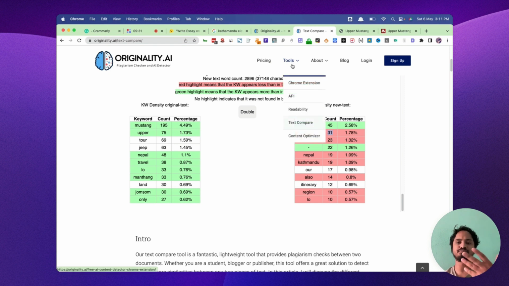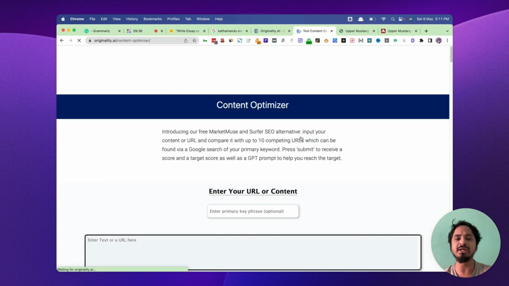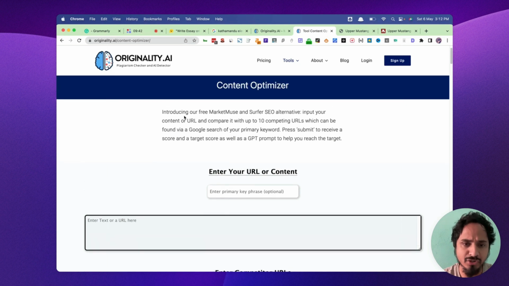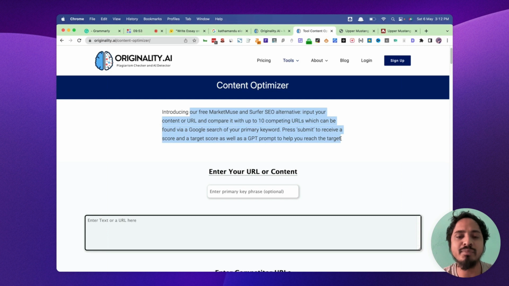Okay, so now is the text content optimizer. In the content optimizer, here's the introduction: our free Market Muse and Surfer SEO alternative. Input your content URL, compare with 10 competing URLs which can be found via Google for your primary keyword. Press submit to receive a score and target score, as well as a GPT prompt to help you reach the target.